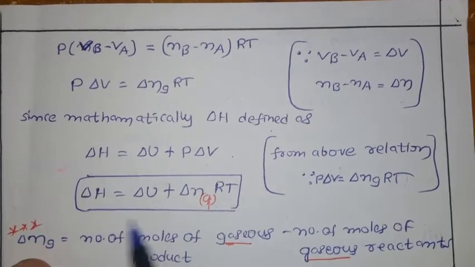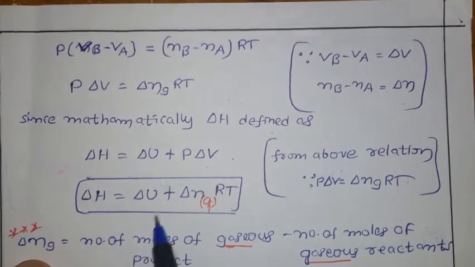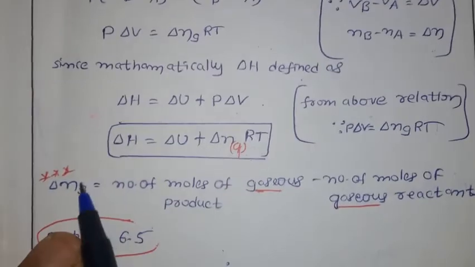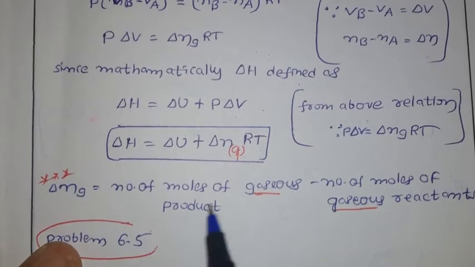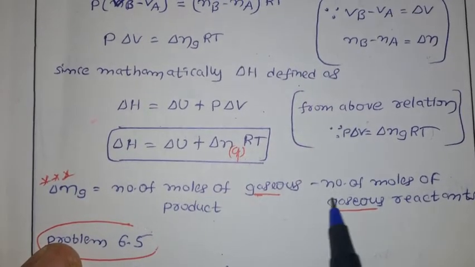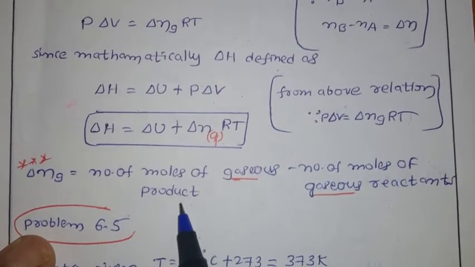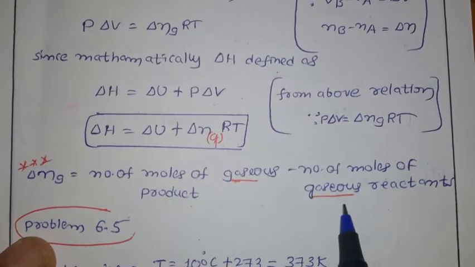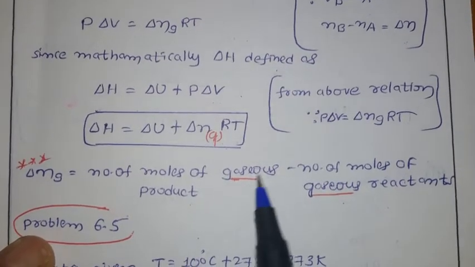So here we have derived the equation: delta H equal to delta U plus delta NGRT. One important note: delta NG means the number of moles of gaseous product minus the number of moles of gaseous reactant. You have to take the number of moles of product minus reactant, and in that also you have to take only gases, not the solids, not the liquids.